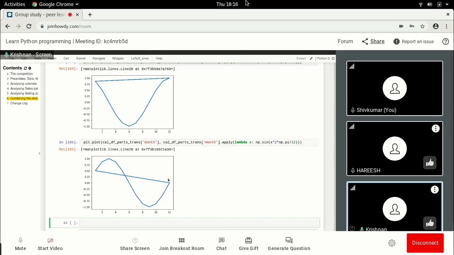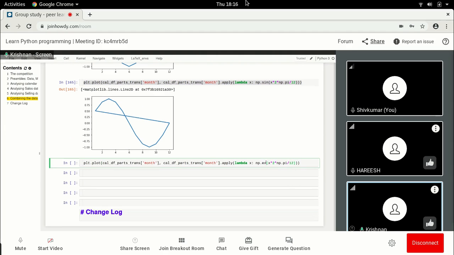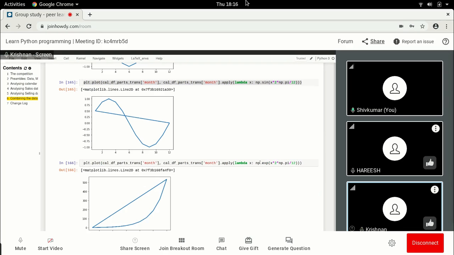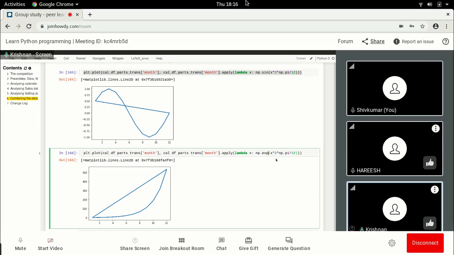In fact, it might even be possible to have exponential work.